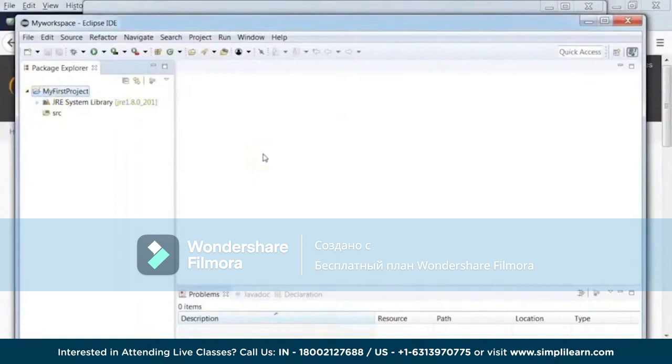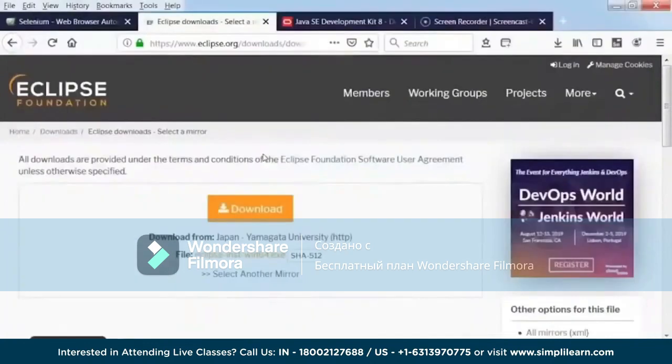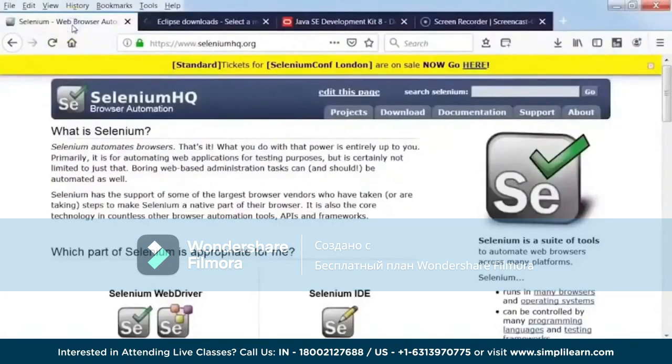So now we have successfully done the second step of our installation, which is the Eclipse installation. After this, we need to install Selenium. So again, let's go back to the browser and see what files we need to download to install Selenium. So let me go to my browser, and here I will be going to seleniumhq.org.